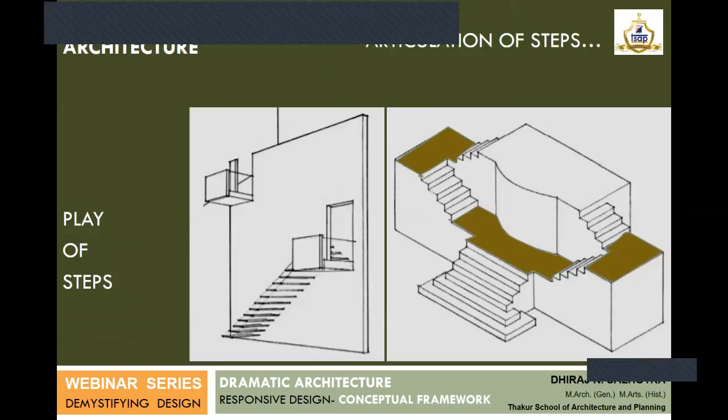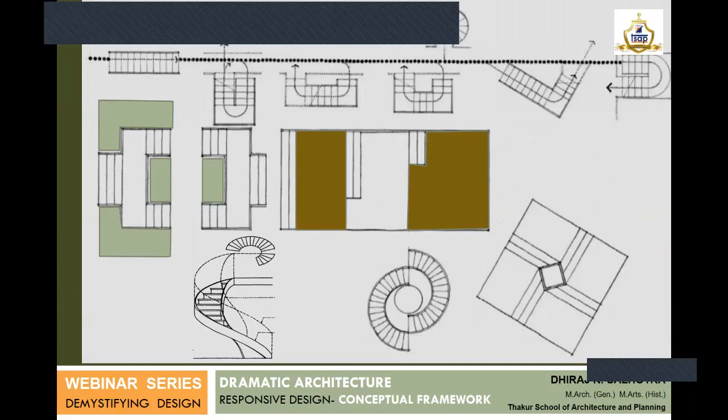Also important is how we use steps to cover level differences. Many times these steps are just provided as a way to reach from one level to another. But there is a certain degree of articulation which is possible, not just providing a simple staircase, but how that staircase is treated and how the steps are arranged also creates a lot of drama. There are these two examples. I will add some more. Definitely, you must have seen all these types, but we have to have a deep look at these examples.